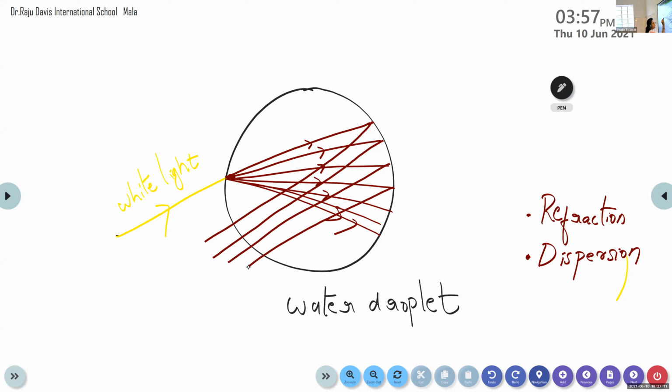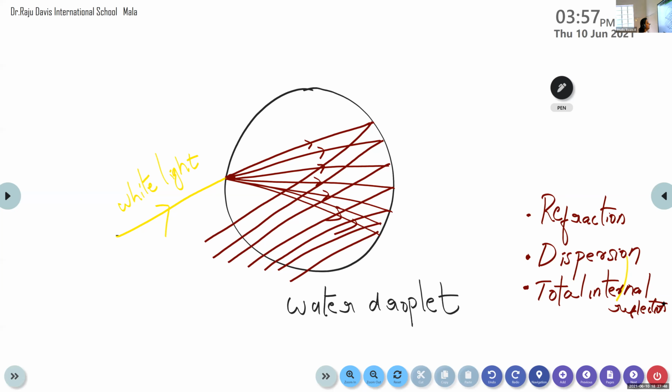So whenever these 7 rays strike the boundary of the water droplets, they are reflected internally, and that process is known as total internal reflection. So the dispersed light, when it strikes the boundary of the water droplets, gets reflected internally, and that is known as total internal reflection.